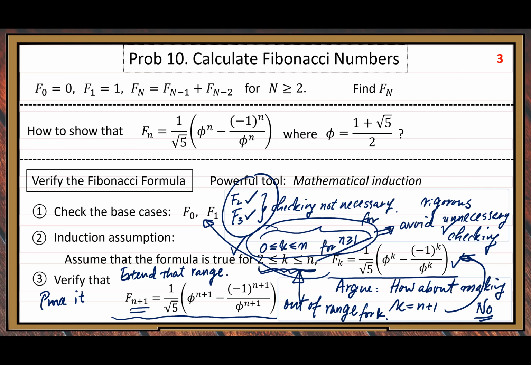That's the point. That's step 3, the hardest step of mathematical induction. So we need to do it. For the remaining time today, let us do that verification. Quite a lot of work we need to do.